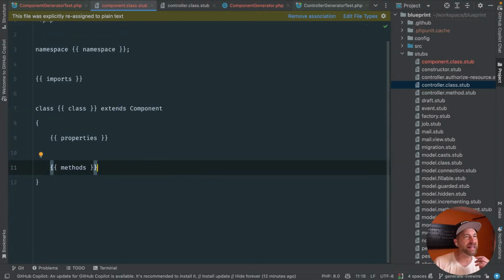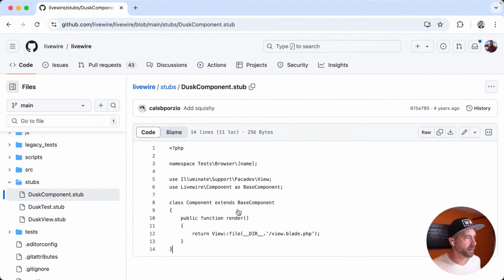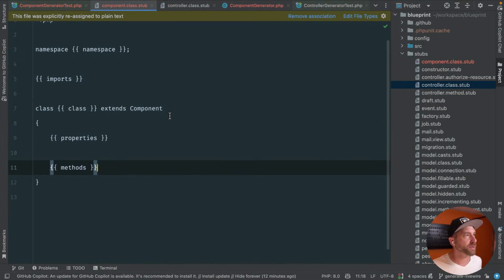I feel like that way I can sort them and alphabetize them and pretty output them effectively. So yeah, I think what we'll do is when we're generating the Livewire component, we're automatically going to add a render method, much like we automatically add the mount method if you have properties. So let's leave that alone for now. And then I don't know what's going on with those, so we're going to ignore that.